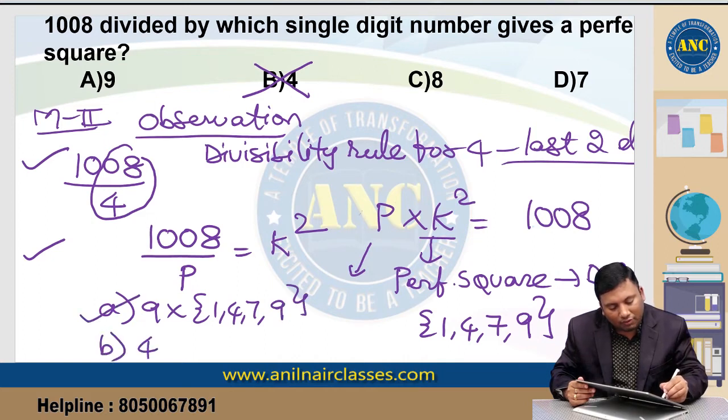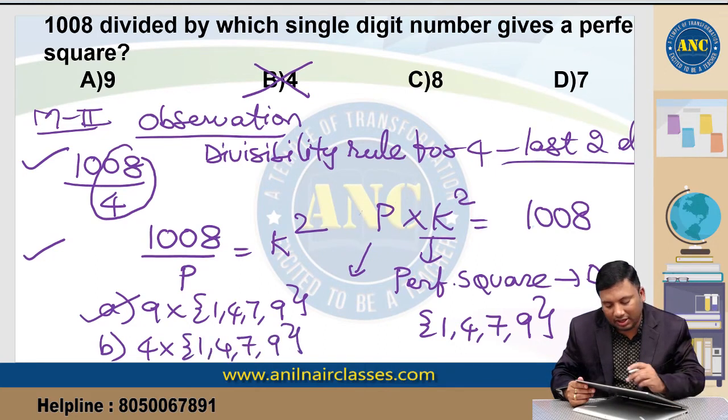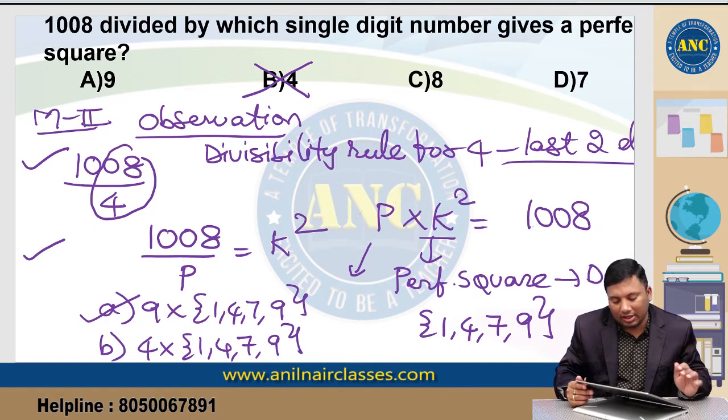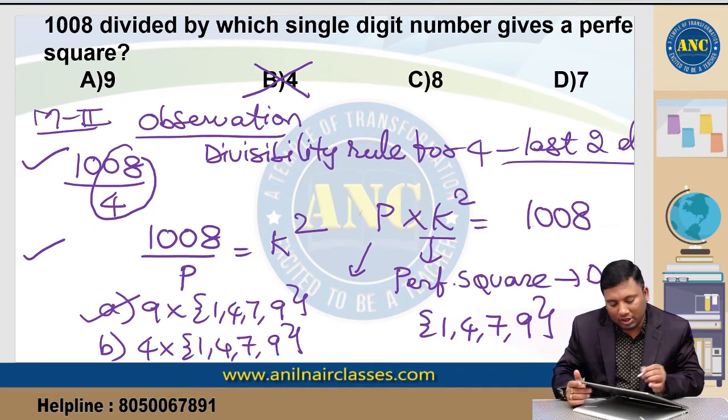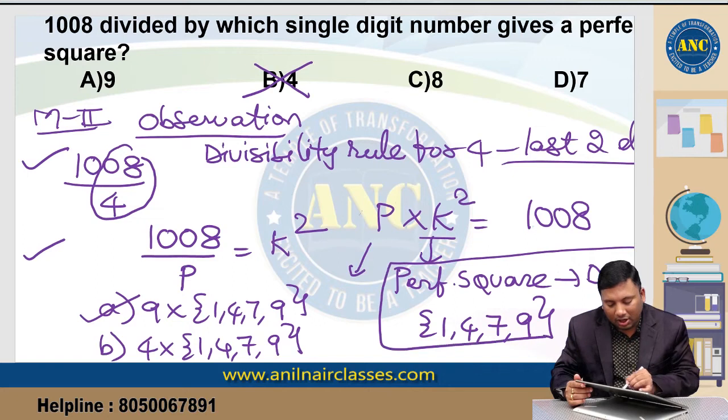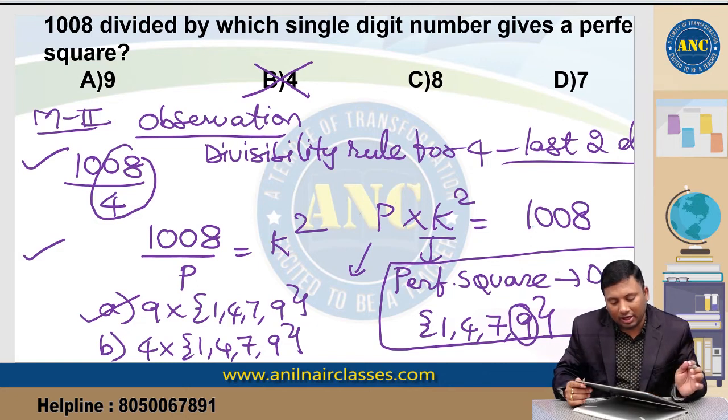Second option, 4 into 1, 4, 7, 9. The answer is nothing but right. It is also possible. So this logic may not be the best logic. Why? Because one of the possible digital sums is 9. 9 into any number will give you the digital sum. So we are getting almost all the options the same. So try not to use this logic.